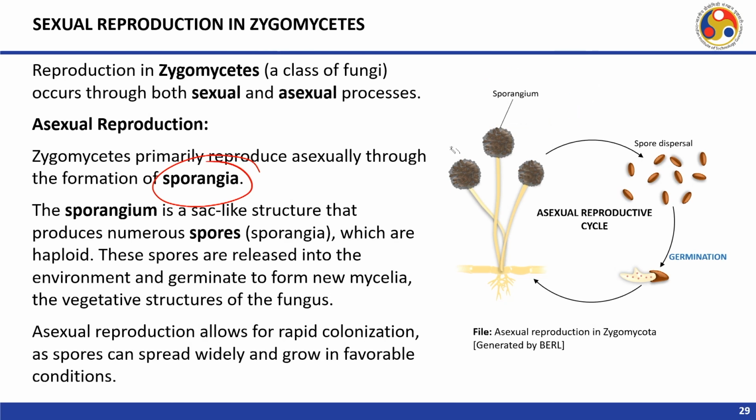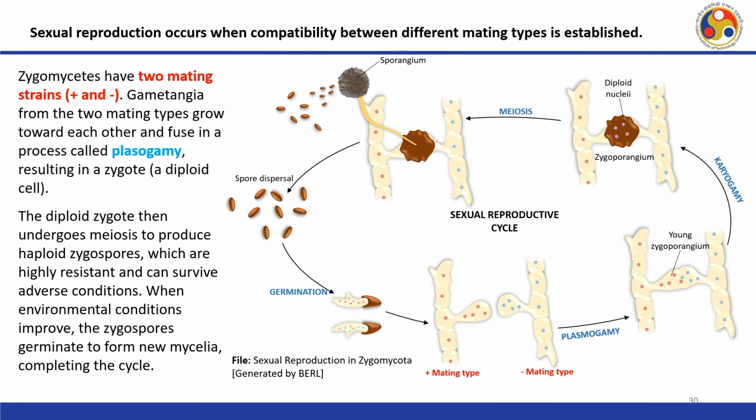The sporangium is a sac-like structure that produces numerous spores which are haploid. These spores are released into the environment and germinate to form new mycelia, the vegetative structure of the fungus. Asexual reproduction allows for rapid colonization as spores can spread widely and grow in favorable conditions.